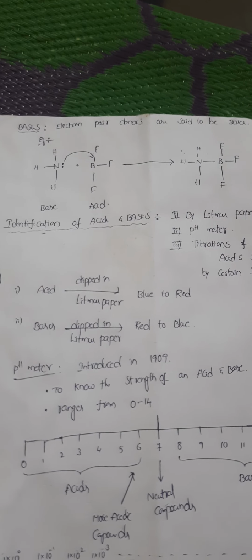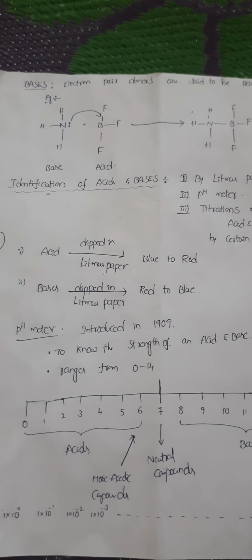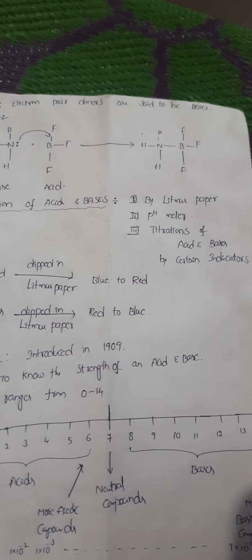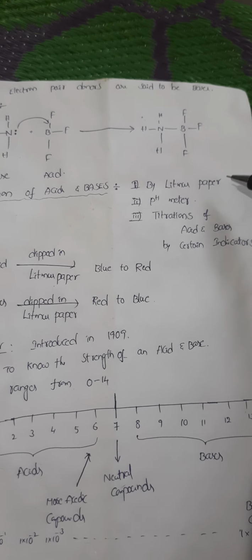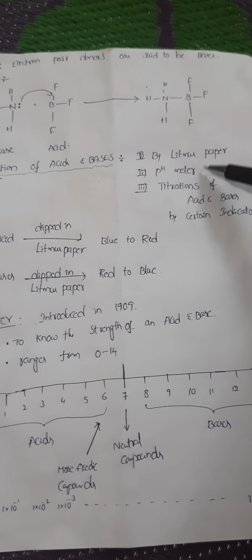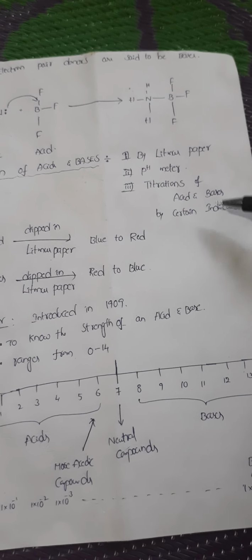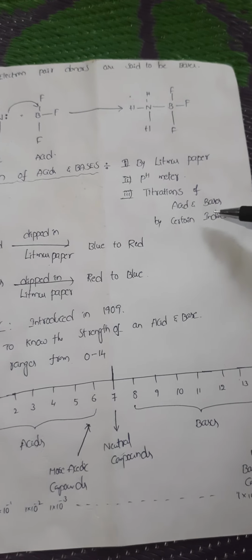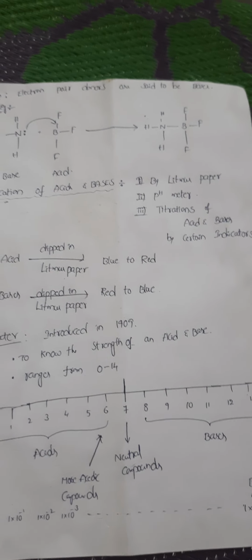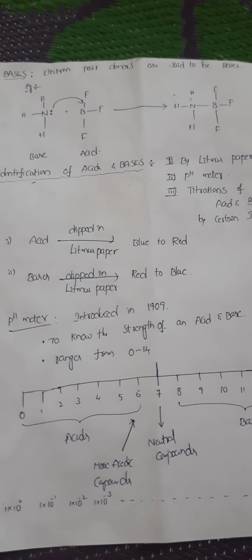Next, coming to the identification of acids and bases. How can we identify that a particular substance is an acid or a base? We have three methods. The first one is the litmus paper. The second one is the pH meter and certain titrations. Upon the use of indicators in acid-base titrations also, we can distinguish that a particular substance is an acid and that a particular substance is a base. Let's see one by one. The first one is by the litmus paper.